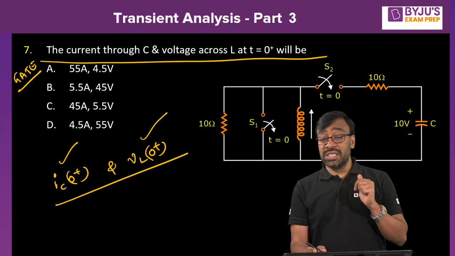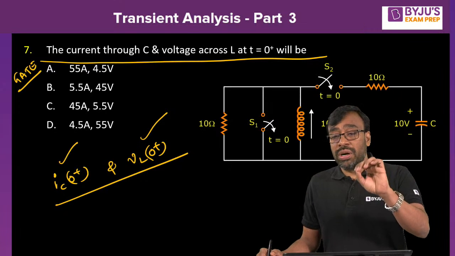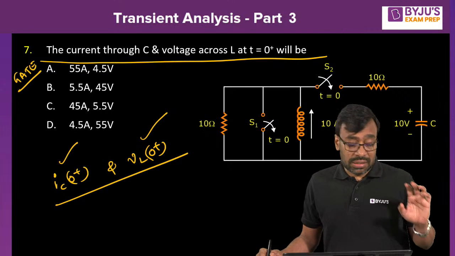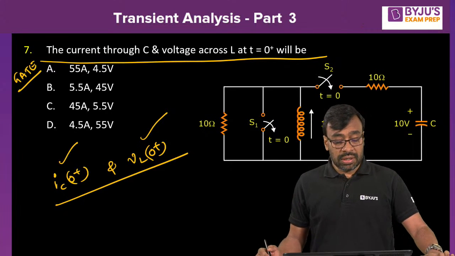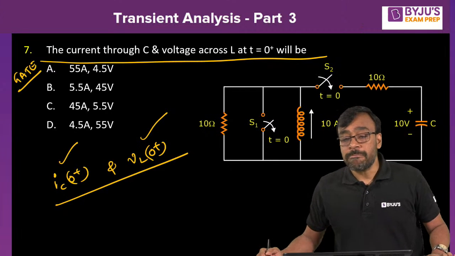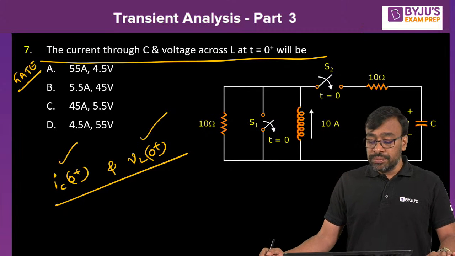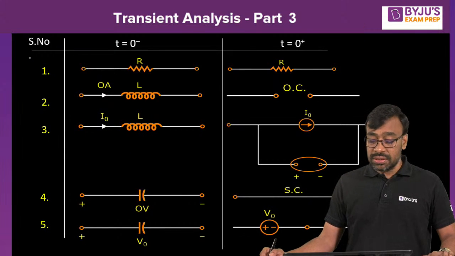Under t equal to 0 minus, what is your objective? Tell me, respond all of you. Current through inductor, voltage across capacitor at t equal to 0 minus. Yes, Ankit, you got 50 volt. What is that 50? Ankit, is that current through or voltage across? What is that? Tell me.